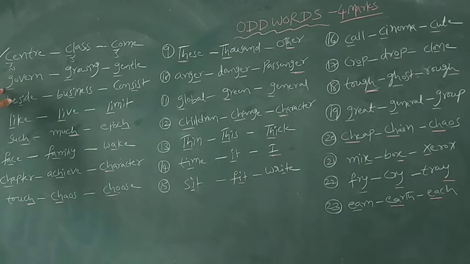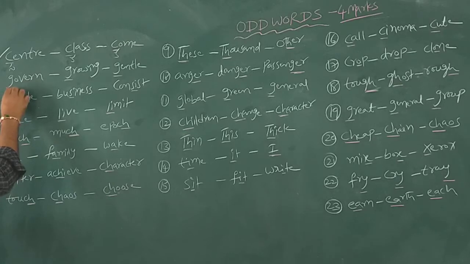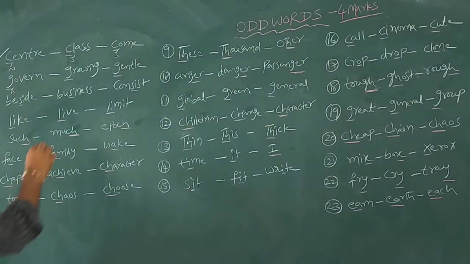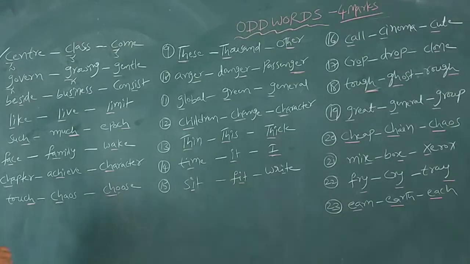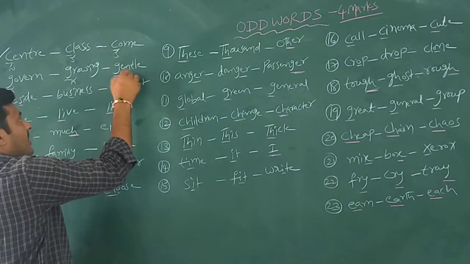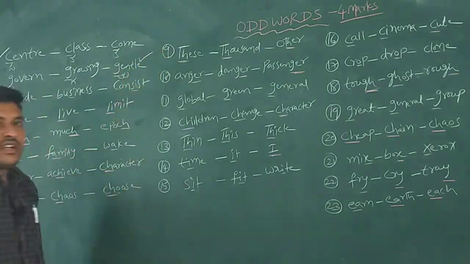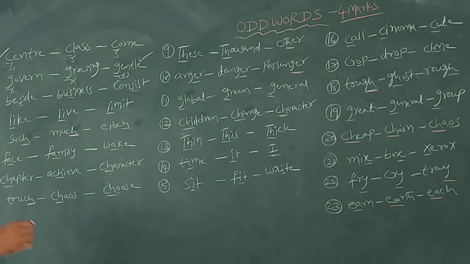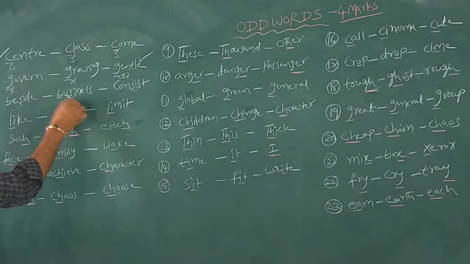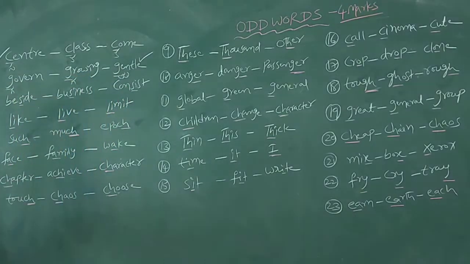Then observe another example: govern, growing, and gentle. Once again, govern, growing, gentle. Here also every word starts with the G letter. Govern gives the sound ga, and growing also ga. Here gentle is ja. So that's why our answer is gentle.